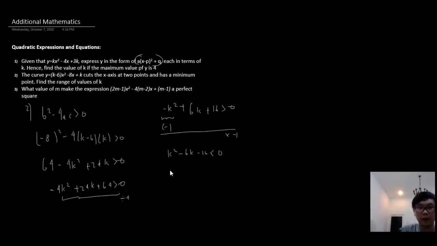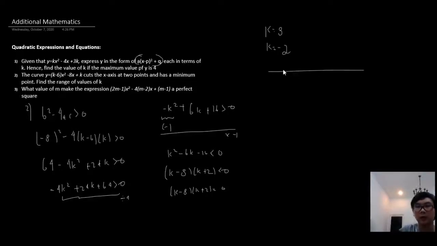Now if we factor it out, we have (k minus 8) times (k plus 2) is less than 0. Like what I said in the previous video, we first declare that it is equal to 0. So k minus 8 and k plus 2 is equal to 0, so k is equal to 8 and k is equal to negative 2.